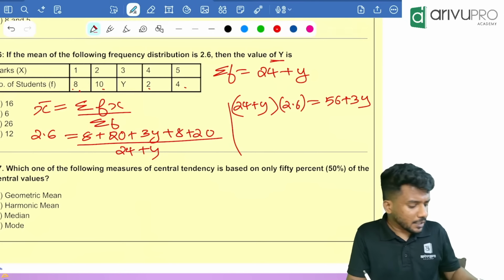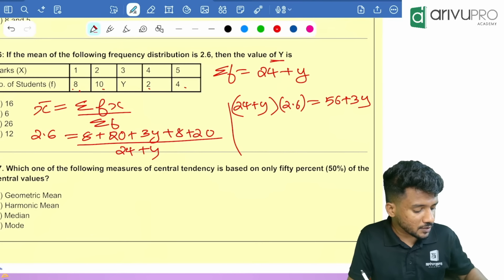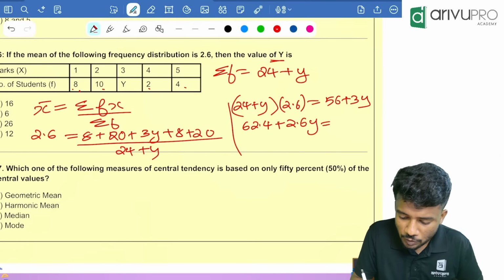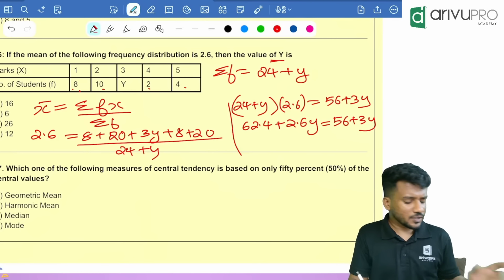Now open the bracket: 24 into 2.6 is 62.4 plus 2.6y, which is equal to 56 plus 3y.